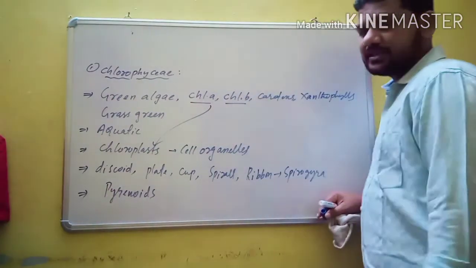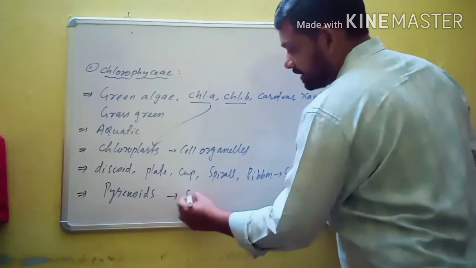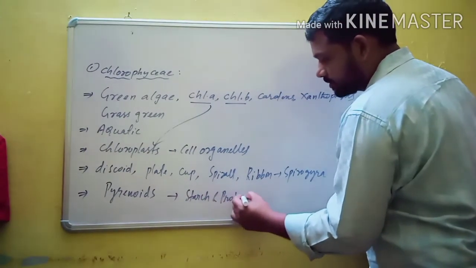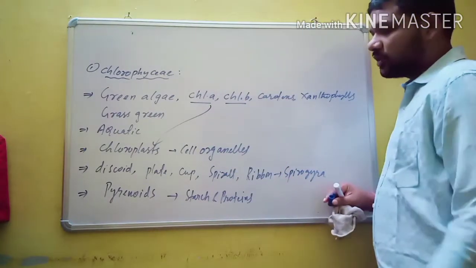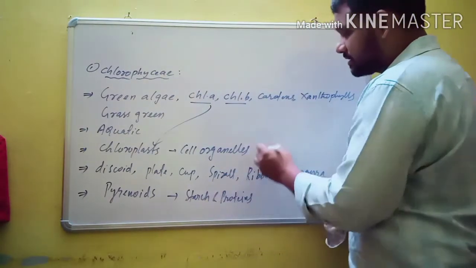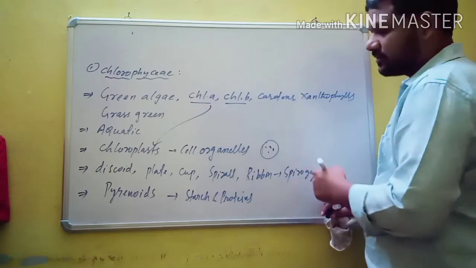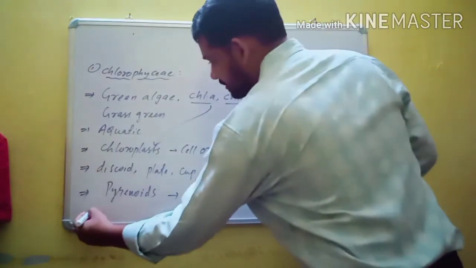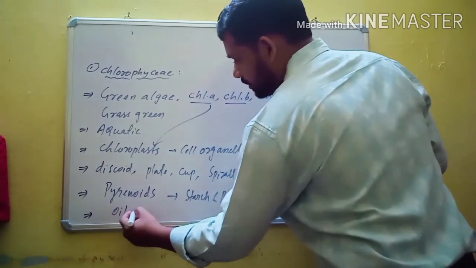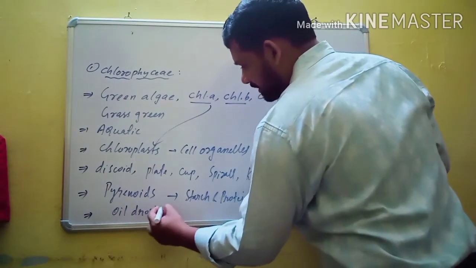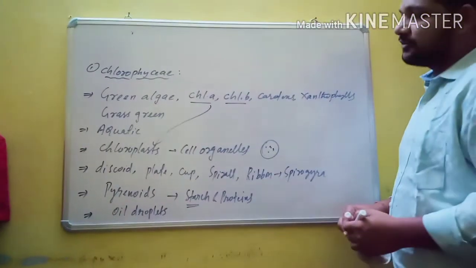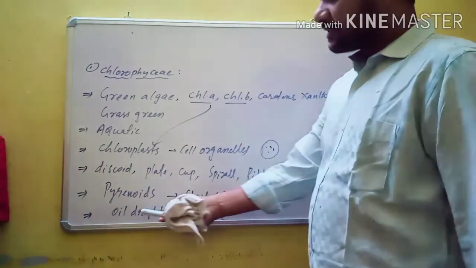The pyrenoids contain both starch and proteins. The core body is starch, and the starch is surrounded by a proteinaceous coat. But in some cases, the extra food material is also stored in the form of oil droplets. Usually the extra food material is starch in the members of Chlorophyceae.